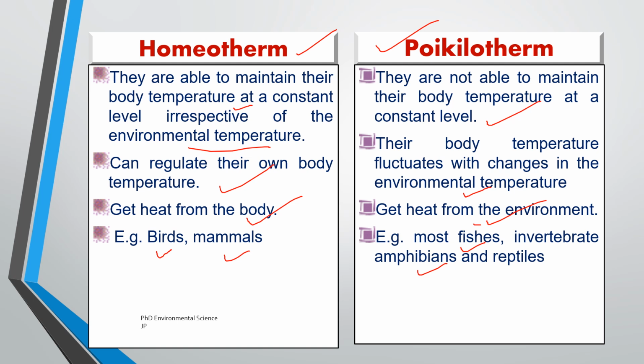Poikilotherms have lower metabolic rates, which allows them to conserve energy, especially during periods when food or heat is less. In colder conditions, poikilotherms can slow down their metabolism and enter a state of dormancy or reduced activity, for example, hibernation.